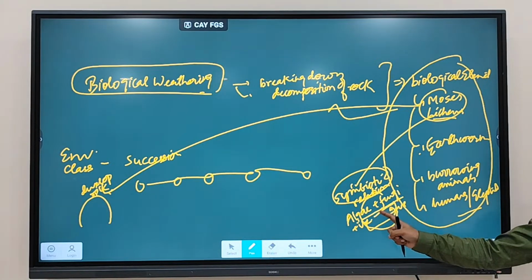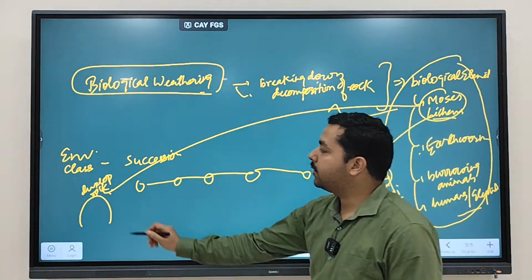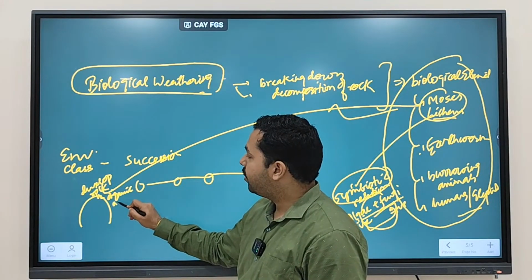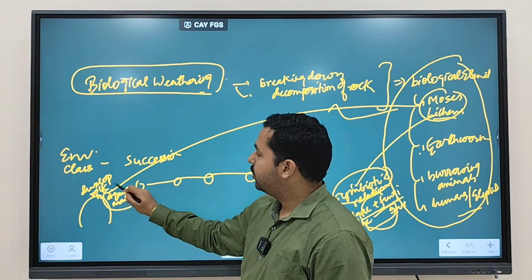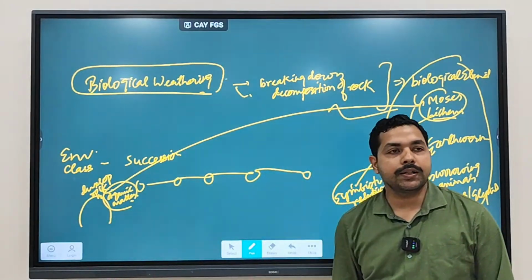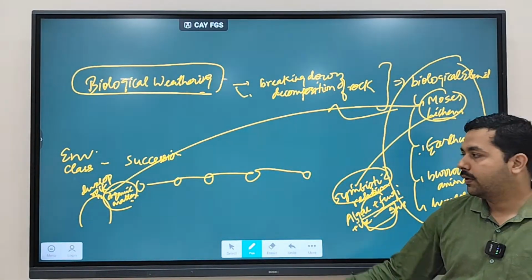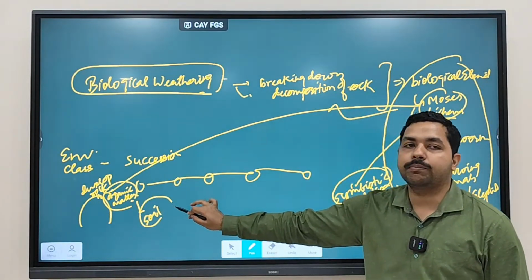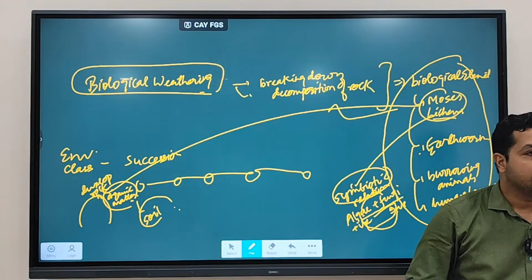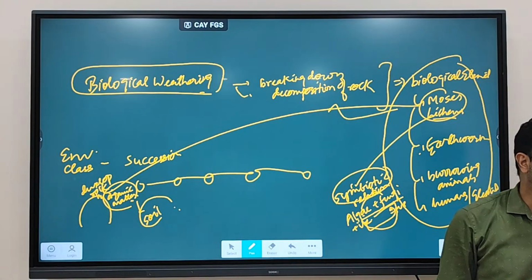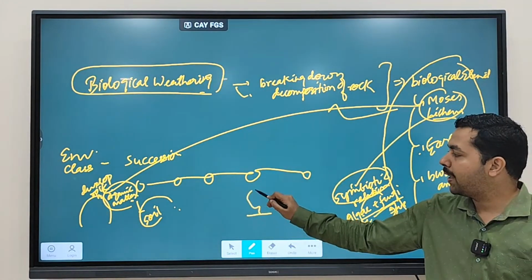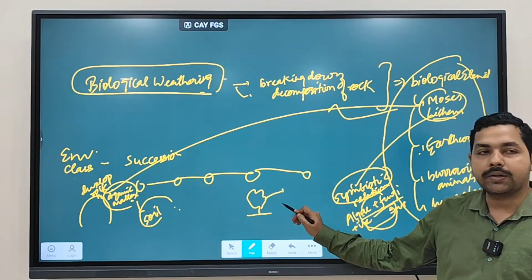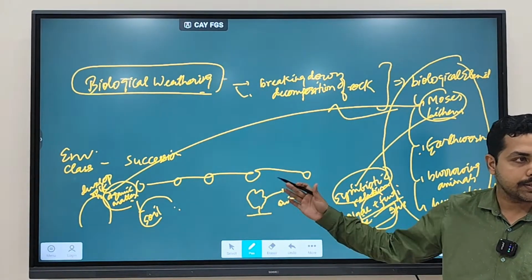Now, because of this, you will see on the rocks, organic matter starts to develop. This organic matter is very important for the development of soil. When soil forms, then only plants are going to develop, producers are going to develop. When plants are developed, you'll see animals and others, the food chain.